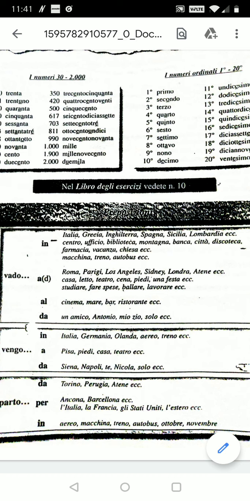Okay, now moving on to the next, which is cinema. Al, the preposition al. Al is a plus il.